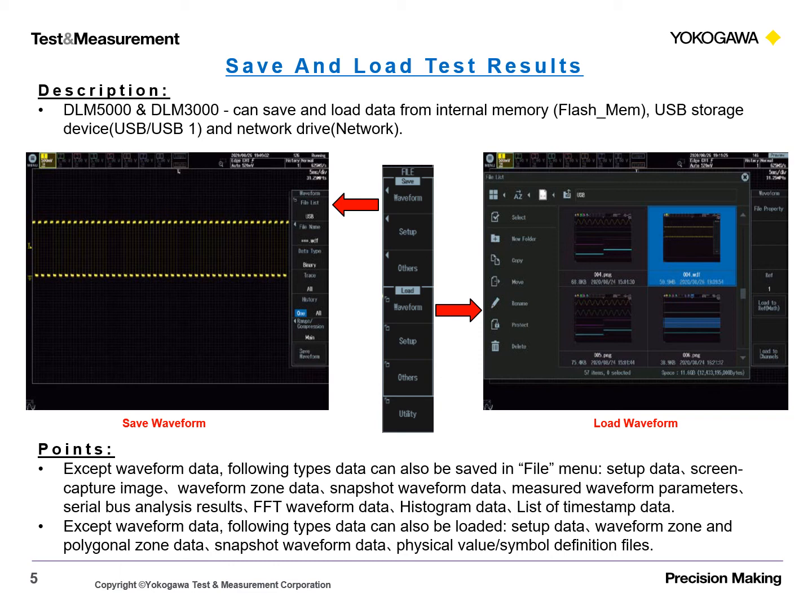The following types of data can also be loaded: Setup Data, Waveform Zone and Polygonal Zone Data, Snapshot Waveform Data, Physical Value, Symbol Definition Files.